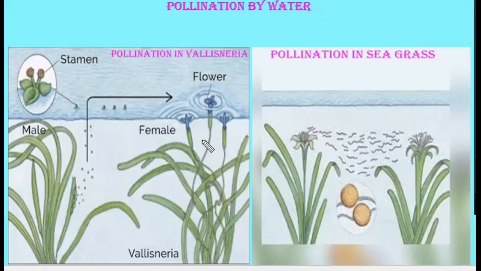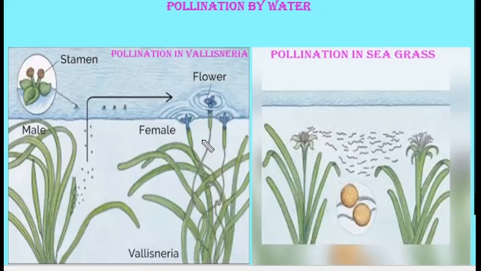But water is a regular mode of transport of male gametes in case of lower organisms, that is in case of algae, bryophytes and pteridophytes. They are dependent on water for the transport of antherozoids or male gametes. Therefore, it is believed that the distribution of some bryophytes and pteridophytes is limited because of the availability of water, since these plants need water for the transport of male gametes to bring about fertilization.